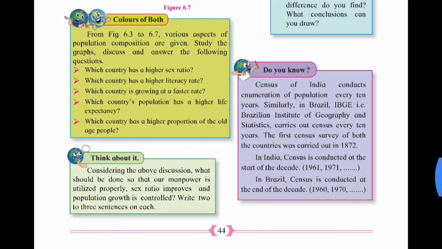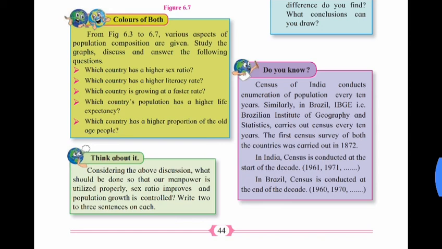Then see figure 6.3 to 6.7. Various aspects of population composition are given. Study the graphs, discuss and answer the following questions. Which country has a higher sex ratio? Brazil. Brazil has the higher sex ratio.